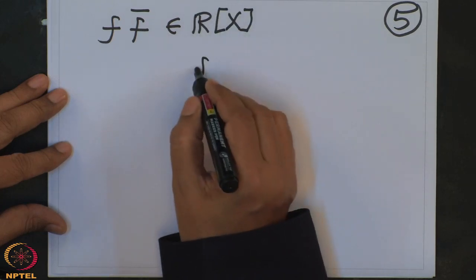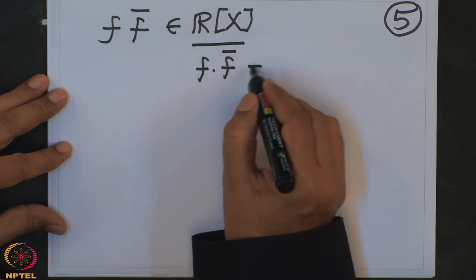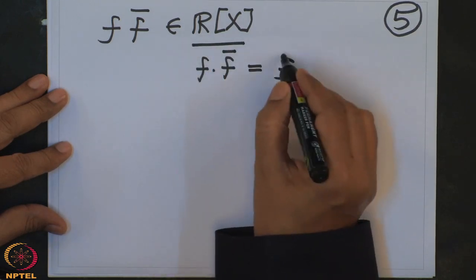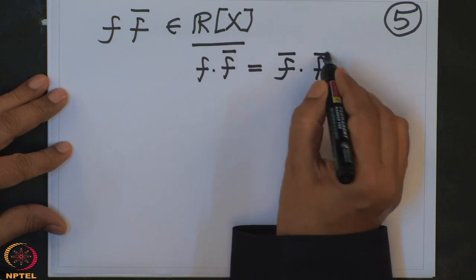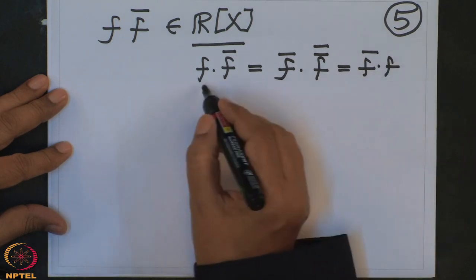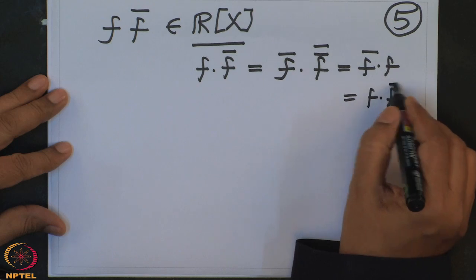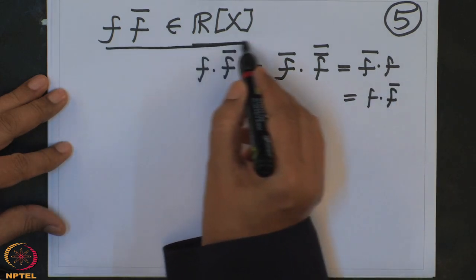Because how do I check some polynomial has real coefficients? I take the bar of that. Bar is a ring homomorphism, so it is f bar times f bar bar, but this is f bar times f, which is the same polynomial. It's commutative, so it is f times f bar. So therefore it has real coefficients.